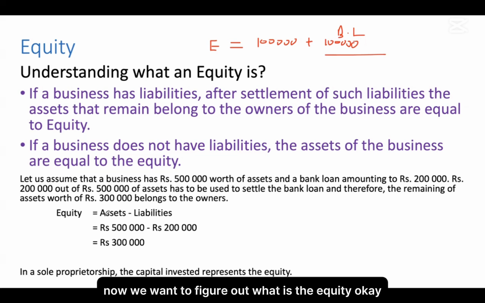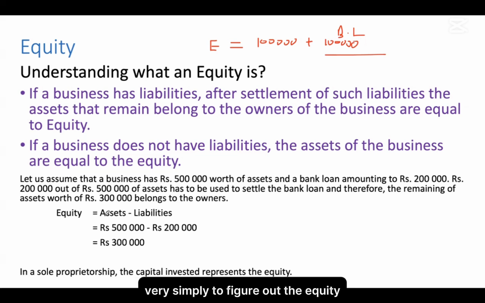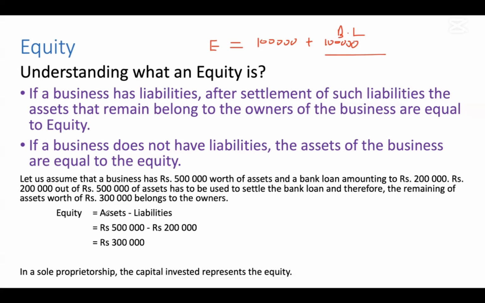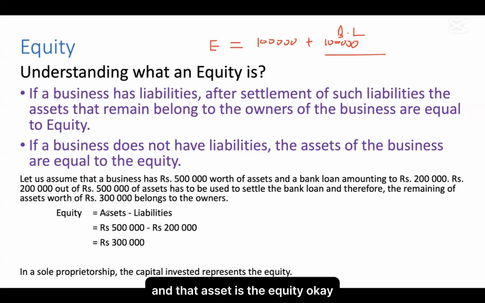Now we want to figure out what the equity is. Very simply, to figure out the equity, I have to settle that loan amount. I have to settle it with the assets I have. So I have 500,000 worth of assets, and I sell off 200,000 and settle that loan. Then I have 300,000 worth of assets, and that is the equity.